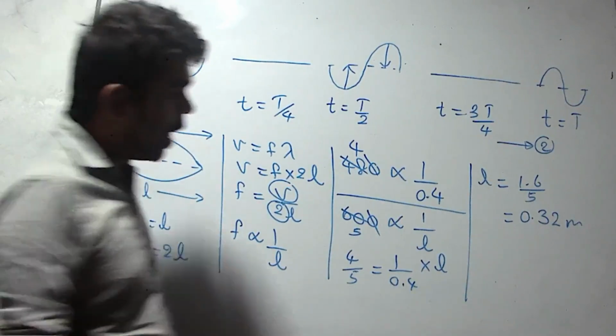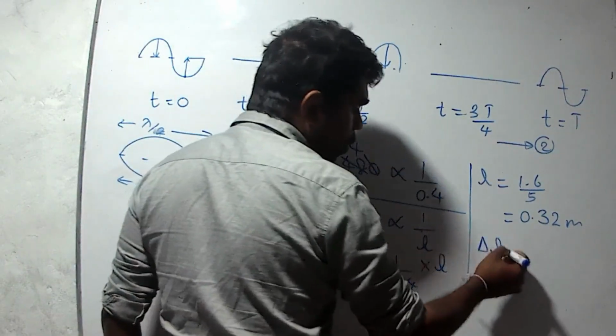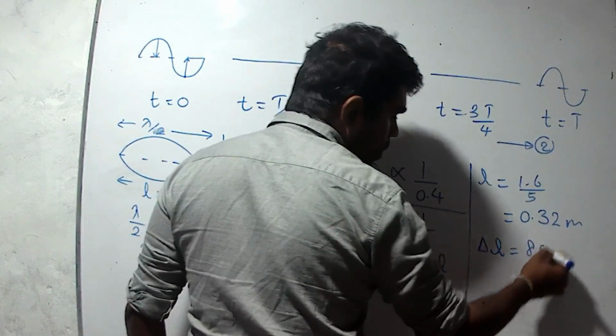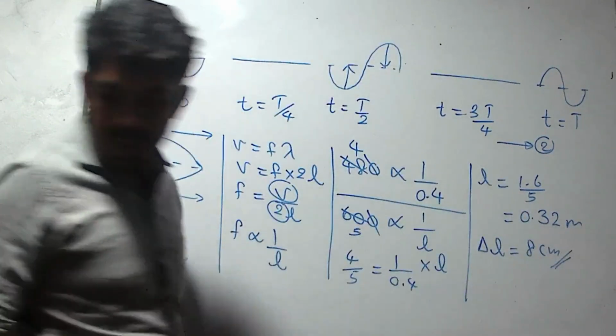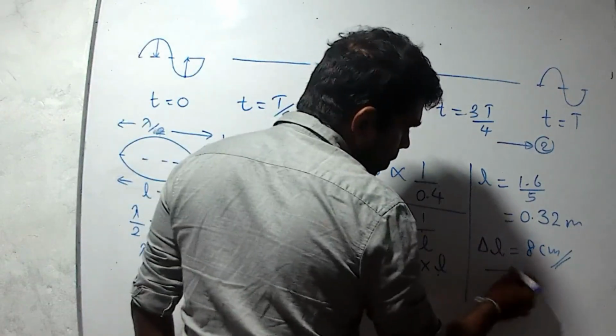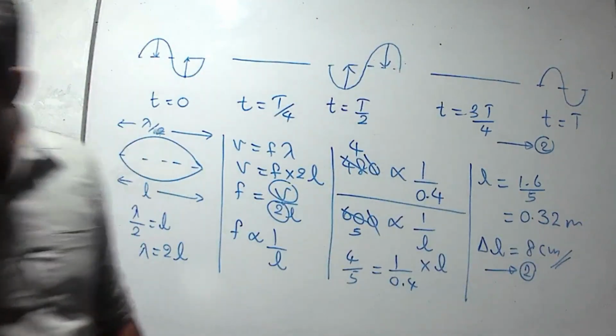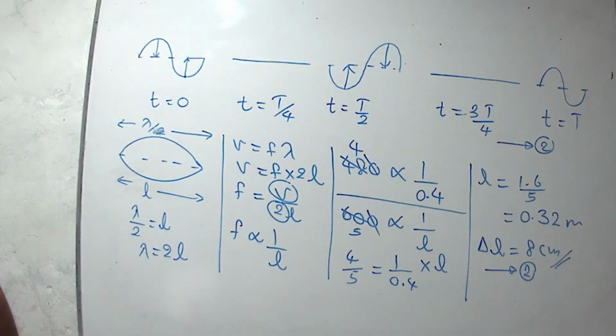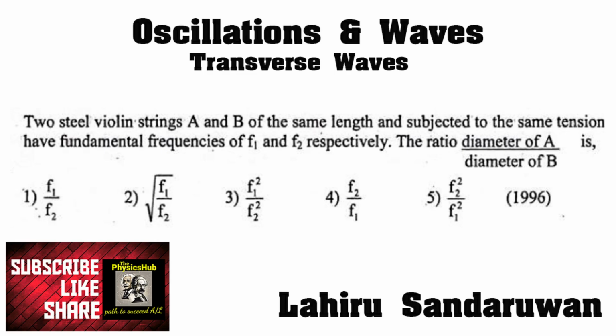Therefore, the decrease of length should be 8 centimeters. Then the second one is the correct answer.